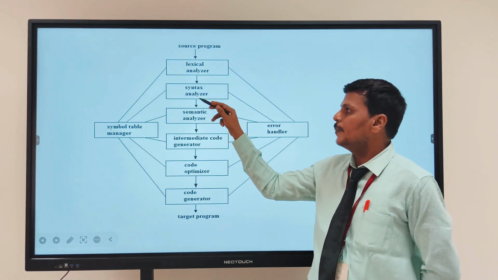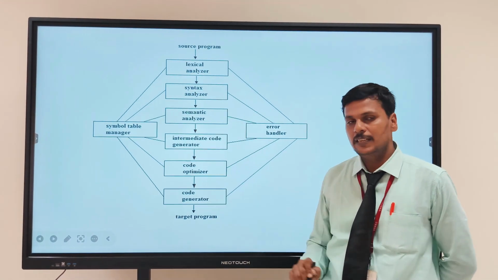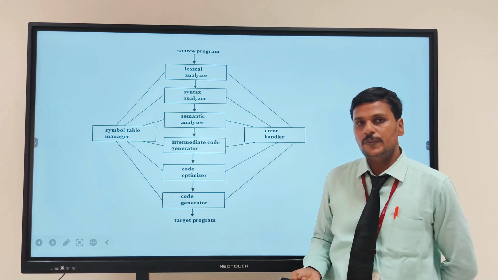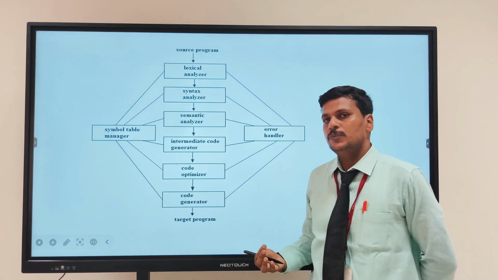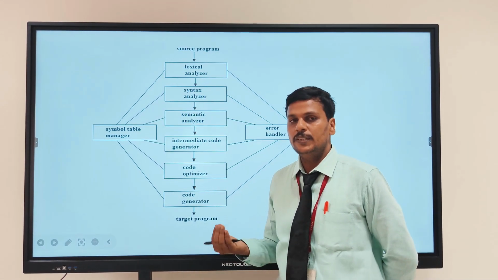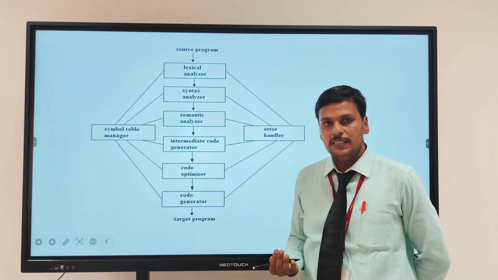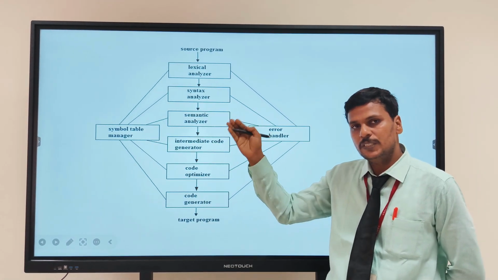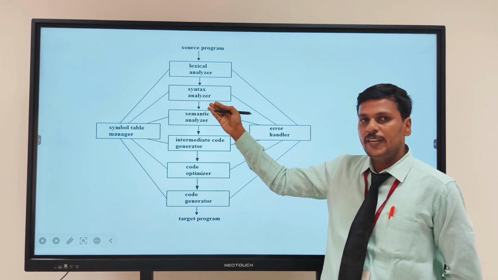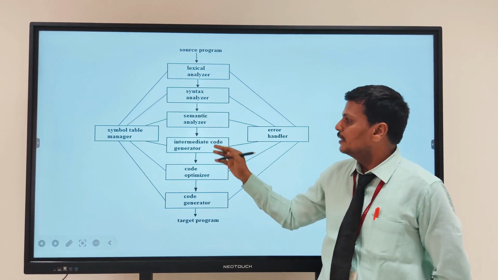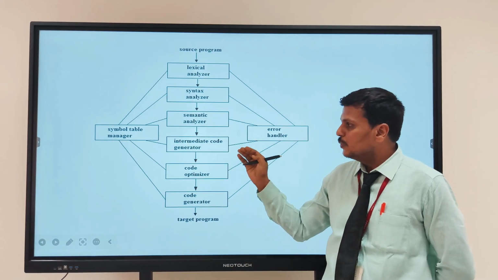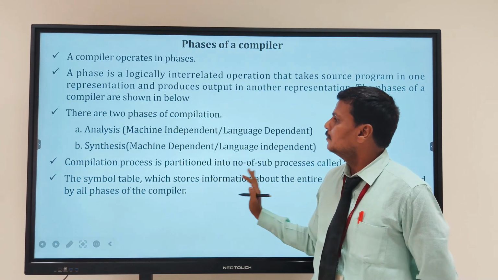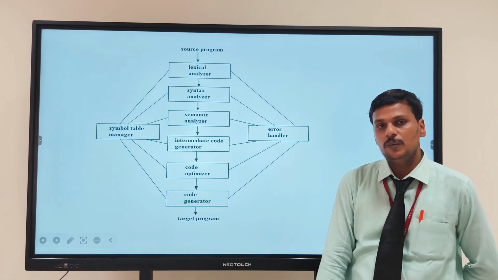That lexical analyzer will convert the source level language into tokens. Those tokens will be given as input for the syntax analyzer, and this syntax analyzer will convert the tokens into a parse tree. The semantic analyzer gives meaning to the syntax analyzer's output. The syntax analyzer gives the parser for that token, but it never gives a meaning to that parse tree. But this semantic analyzer gives the meaning to that parse tree.